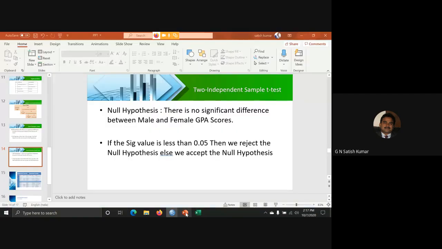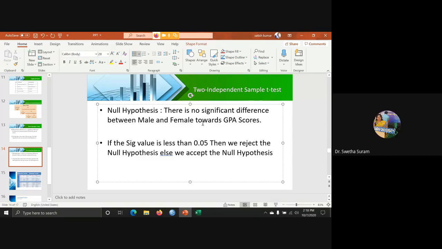So you can see this hypothesis, the null hypothesis: there is no significant difference between male and female towards the GPA score. Is it okay? Yes, sir.